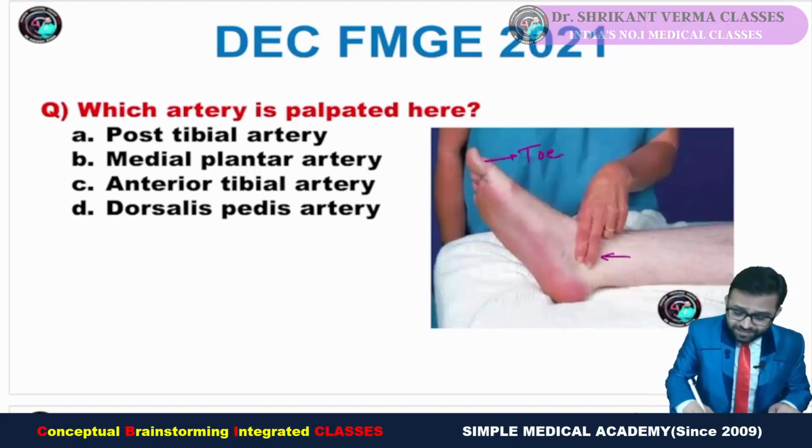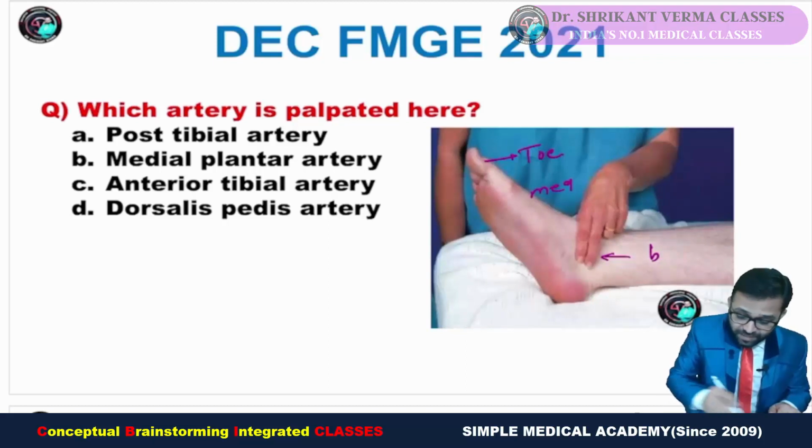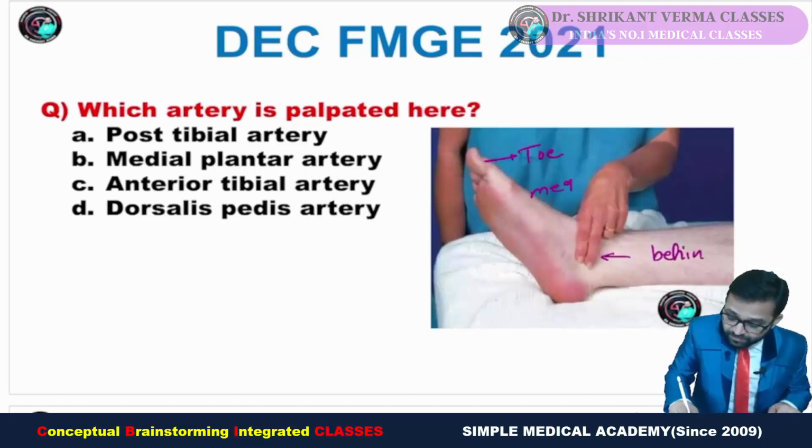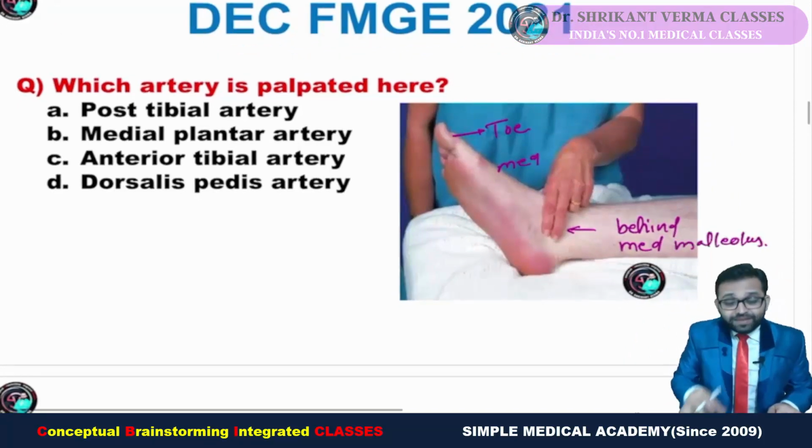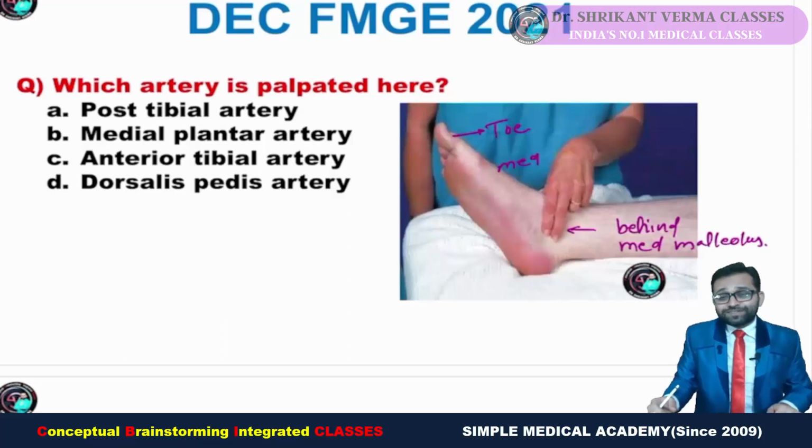So definitely this is the medial side. The fingers are kept behind the medial malleolus. Getting the point? Behind the medial malleolus. So definitely this is the posterior tibial artery.